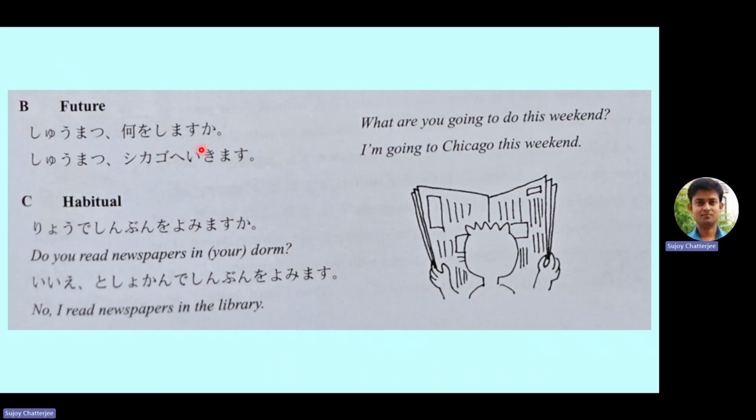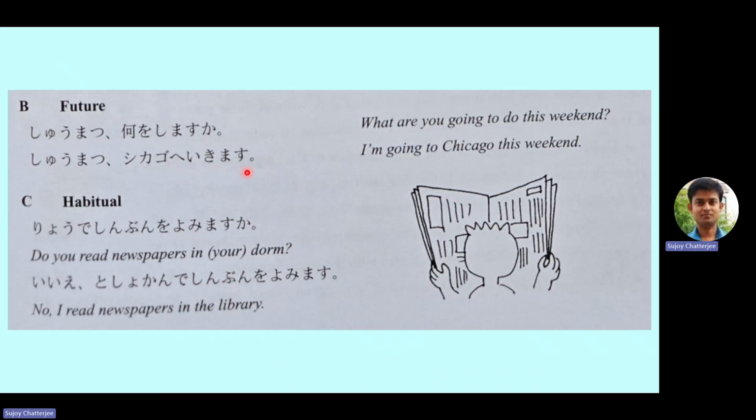Shumatsu nani o shimasu ka? The answer is Shumatsu Chicago e ikimasu. Now, this particle we have not yet learned. E is used for representing the direction of your travel, like if you are going somewhere. So Chicago e ikimasu. Again, Chicago ni ikimasu is also okay.